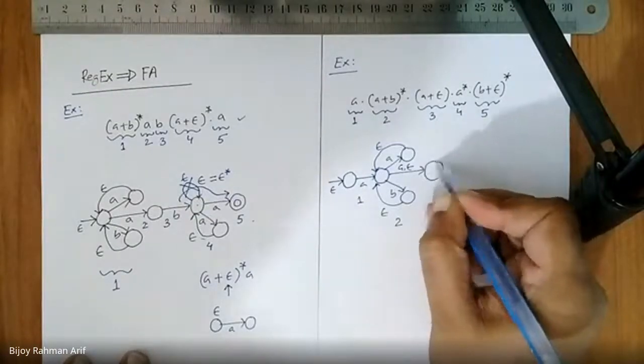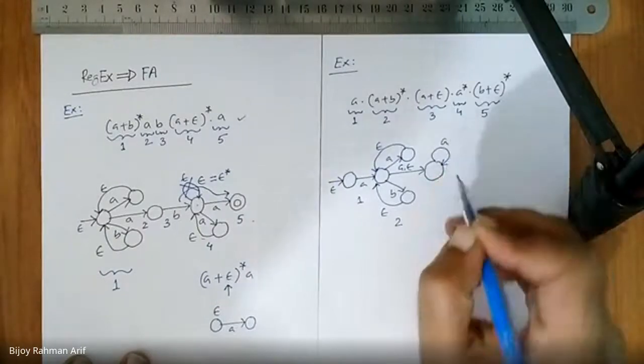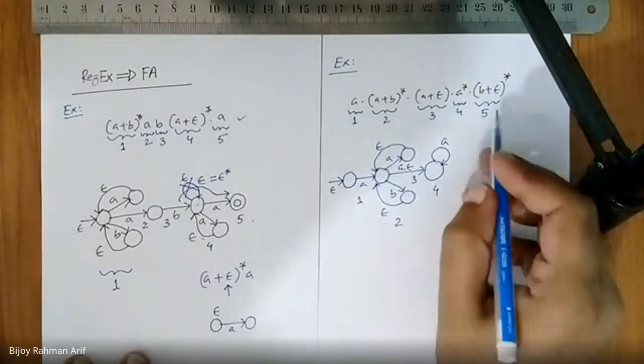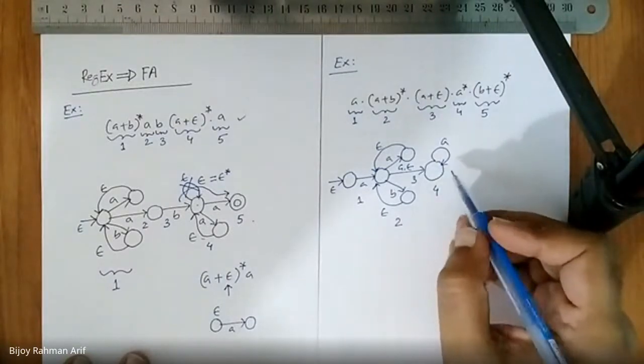Then you reach over here. Then what are you going to do? It is pretty simple: self loop. So this is 3, this is 4. Finally, B or epsilon. So what is the catch?